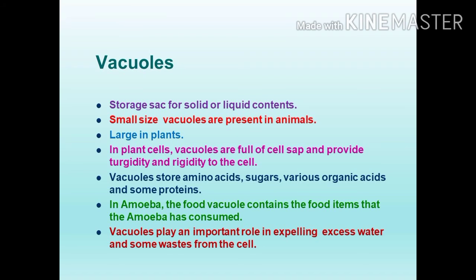Turgidity means swollen in nature. It helps to maintain the shape of the cell. The cell becomes swollen in nature because of these vacuoles, and they give rigidity to the cell. Inability to be bent is known as rigidity. It is strong. The vacuoles store amino acids.